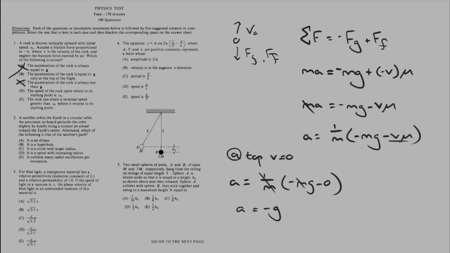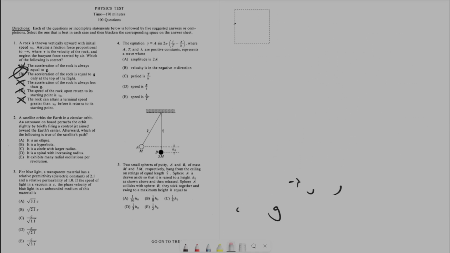The speed of the rock upon its return point is v naught. That is not true. The air resistance is going to act upon it, slowing it down, so that's not right. The rock can attain a terminal speed greater than v naught before it hits the starting point. That is incorrect because you have to take in conservation of energy. It can't gain energy unless acted upon. The only thing acting upon it is gravity, which is slowing it down. So nope, we were right. It looks like B is the correct answer. Now let's move on to the next question.